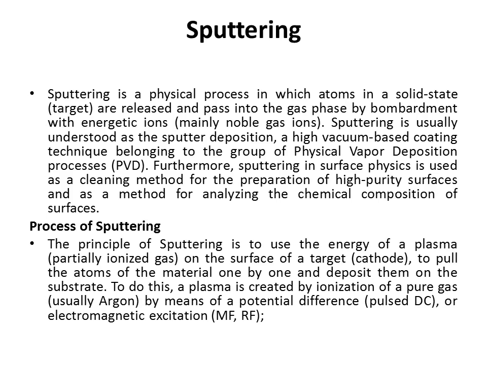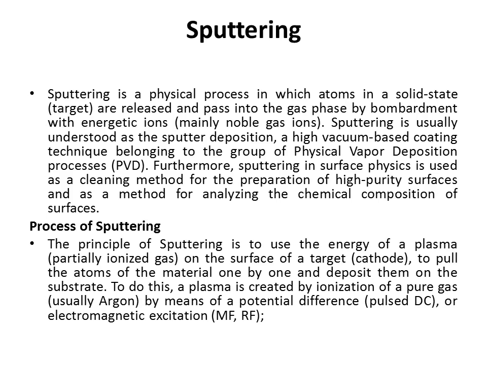Sputtering is usually understood as sputter deposition. Sputter deposition is understood like this: after the sputtering, the atoms which are emitted from the surface of the target metal are deposited on the surface of the substrate. A high vacuum based coating, understood as a technique belonging to the group of physical vapor deposition processes.